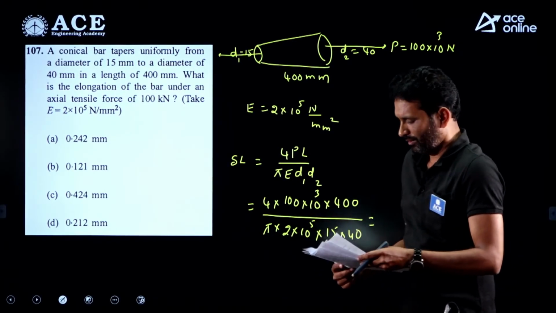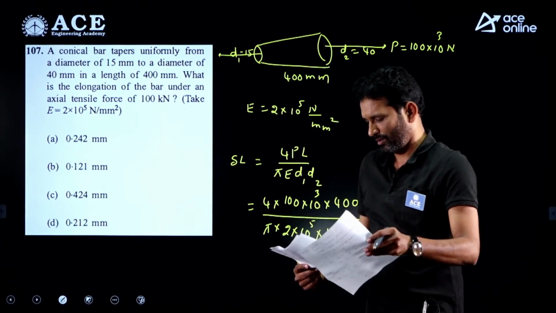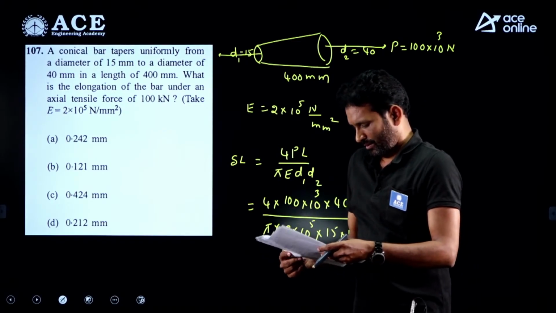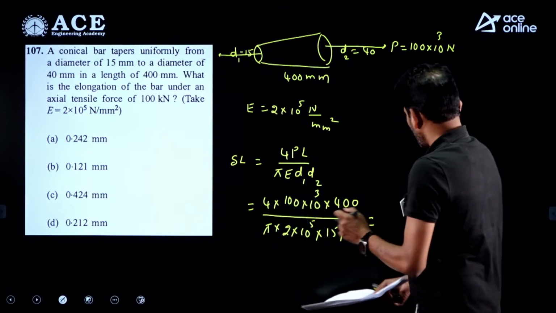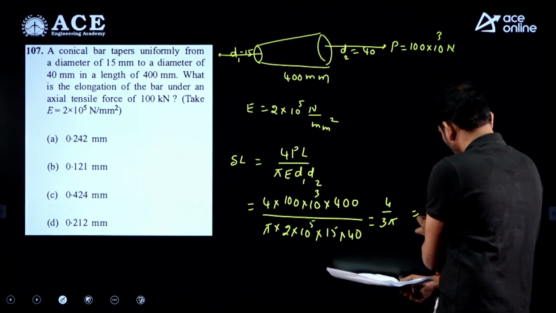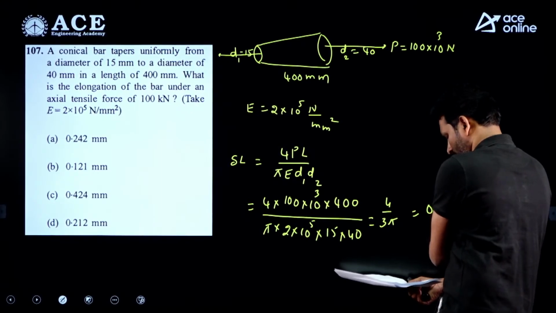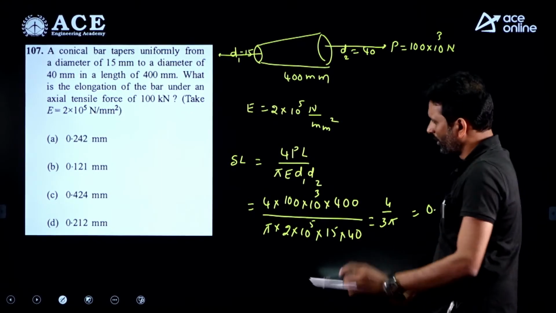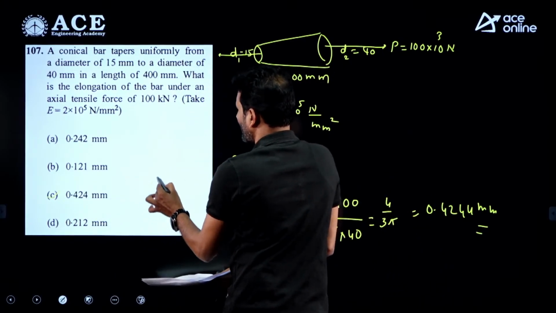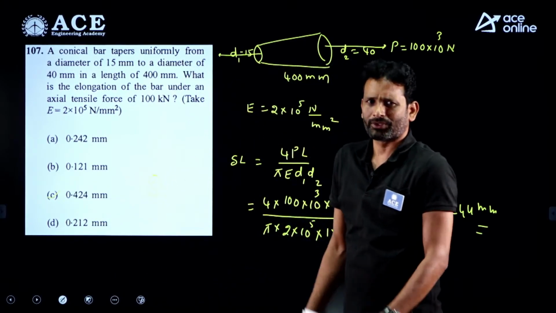Just simplify, and the final answer we are getting is 4 divided by 3 pi, so it is approximately 0.4244 millimeters, my dear friends. Look at the options, 0.424 millimeter we are observing at C. C is the correct answer for this question.